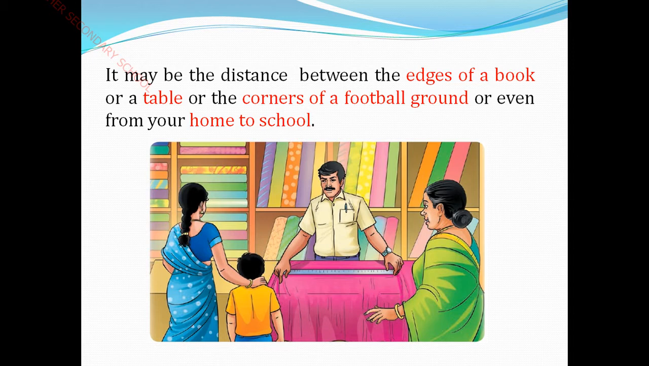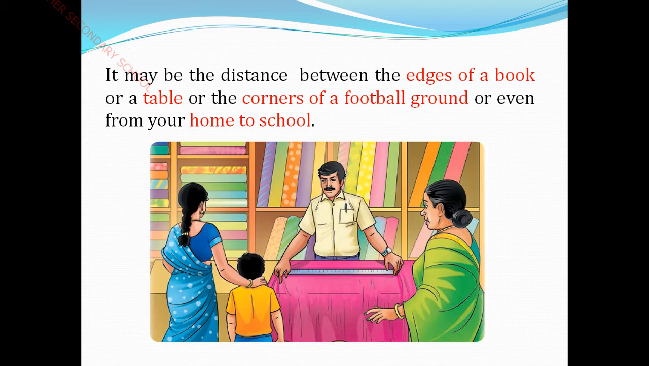Not only measuring the one end and the other end, it also measures the edges of a book. What are all the materials we can measure easily? Like a book, a table, even the corners of a football ground. The shape of the ground may be a circle, a rectangle, or a square. In all these basic shapes, we can measure only the corners.